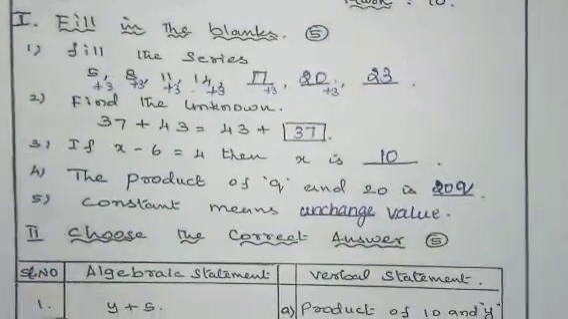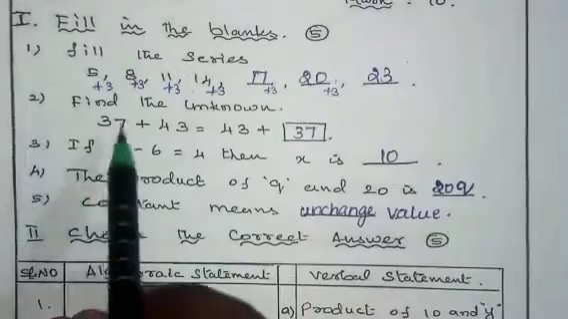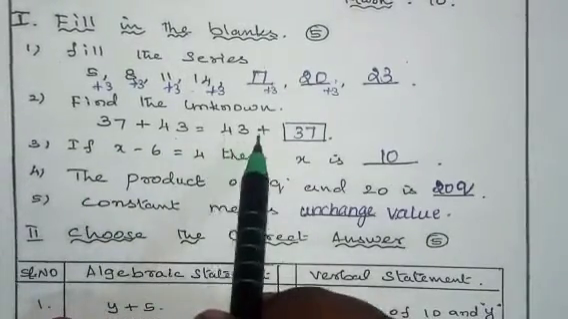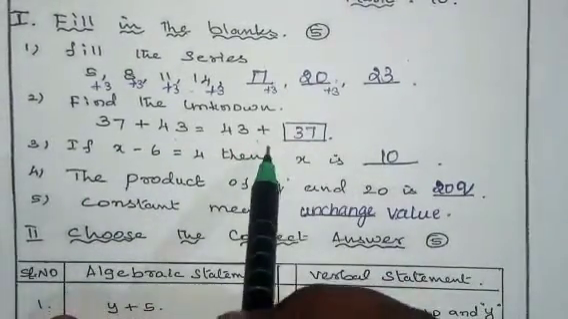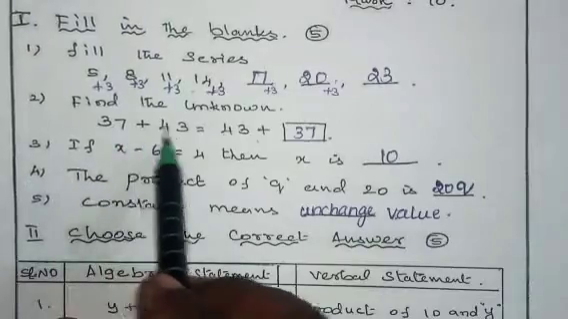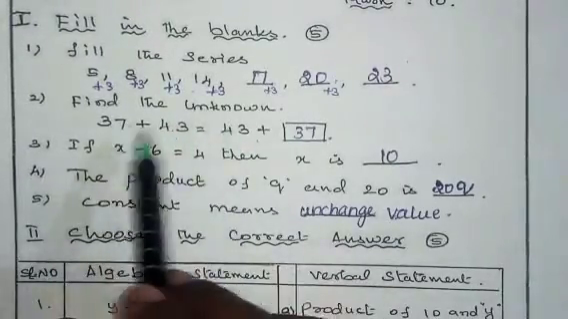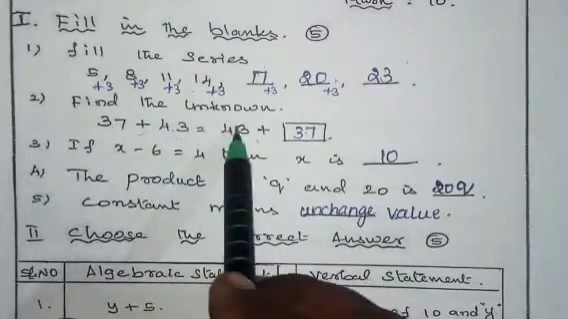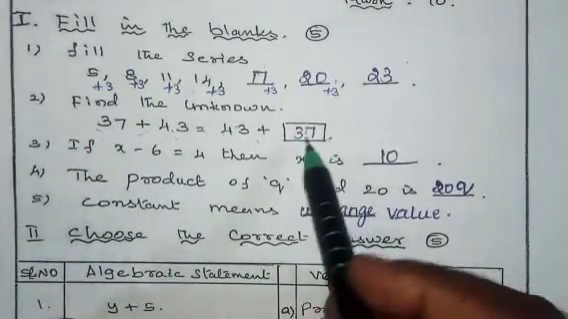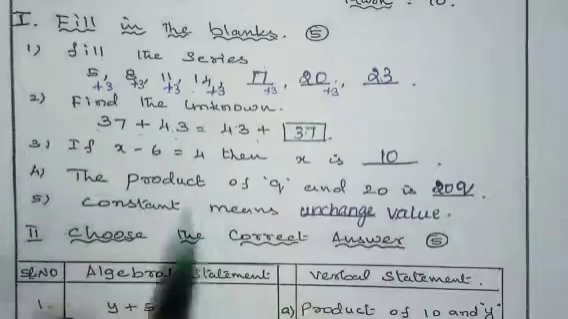Second one, find the unknown. 37 plus 43 is equal to 43 plus box. So 37 plus 43 is equal to the number which comes here, it also comes here. So 43, 43, 37, 37. So 37 is the answer.